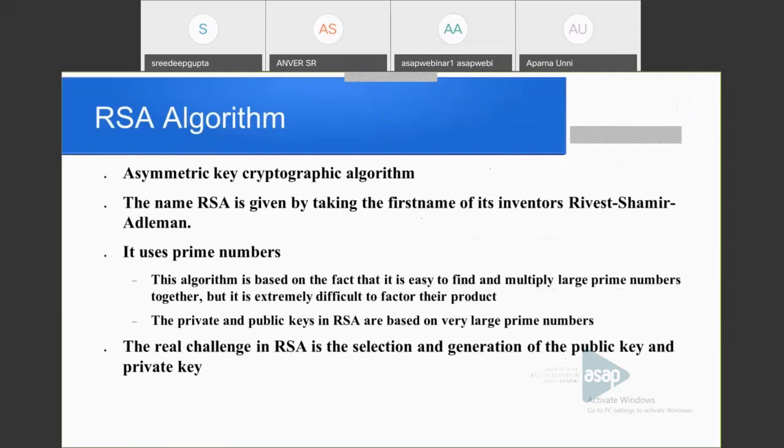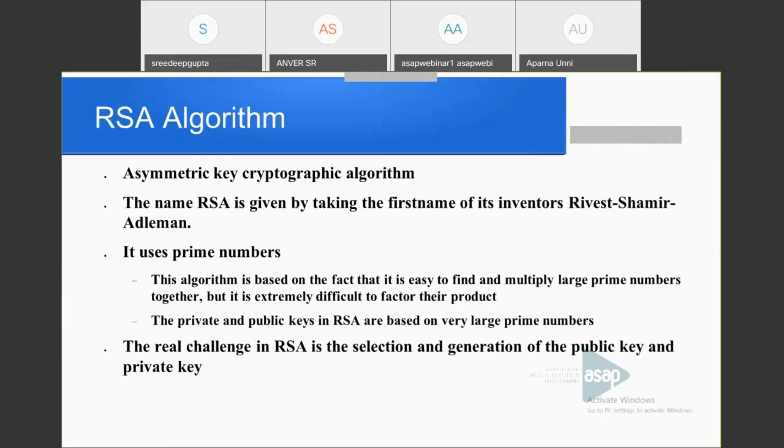Then the RSA algorithm. This is an asymmetric key cryptographic algorithm. The name RSA is given by taking the first letters of the names of its inventors, Rivest, Shamir and Adleman. They are Turing Award winners for this same algorithm. It uses prime numbers.